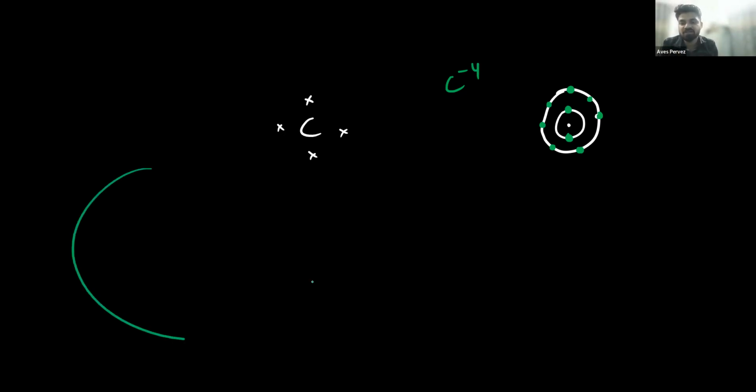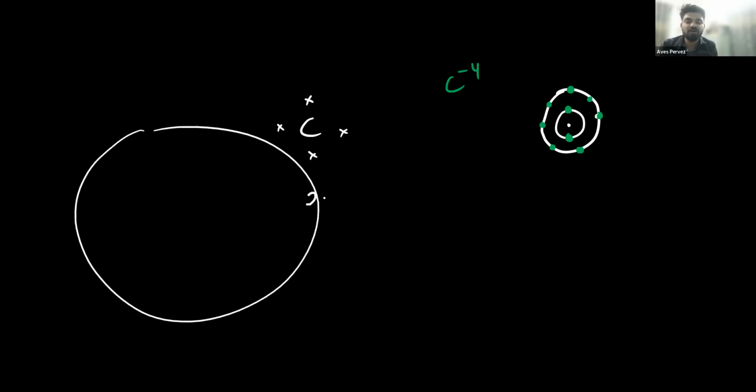For example, if it is a bigger size, such as a third shell or fourth shell, then that shell is bigger, so it can have 8 electrons easily because there is more space. But if this is a small second shell, then 4 are already present here. If you add extra, they come very close to each other, and because of that they will repel each other. In the third shell it is easier, but in the second shell, it is not easy to hold 8 electrons. You understood? Yes, sir. Okay.